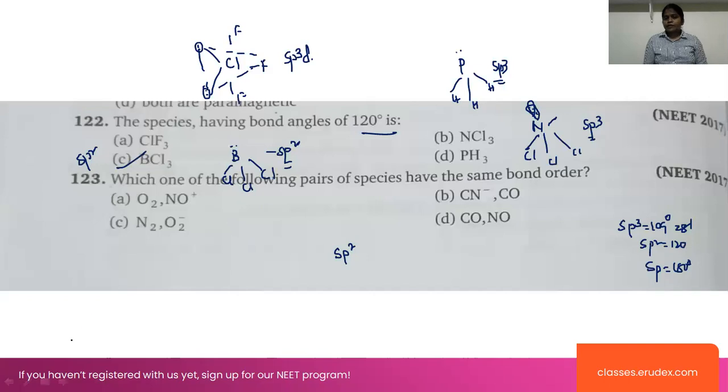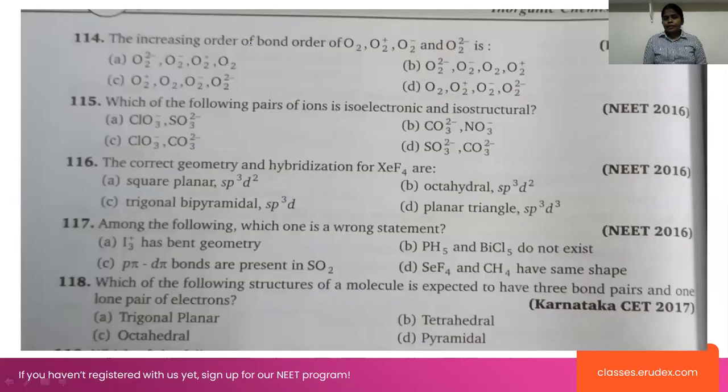This bond order will be discussed in the next class. Okay. Next one, the increasing order of bond order of O2. This is also molecular orbital. And here, look at this case: which of the following pair of ions is isoelectronic and isostructural? Isoelectronic means the same number of electrons. Isostructural means the same structure will be obtained.